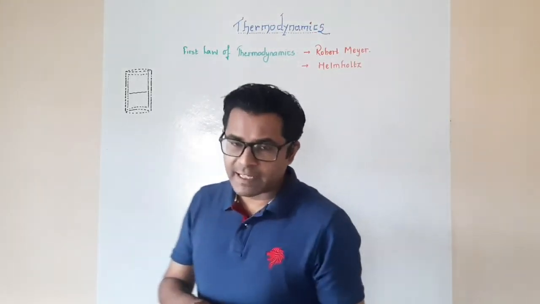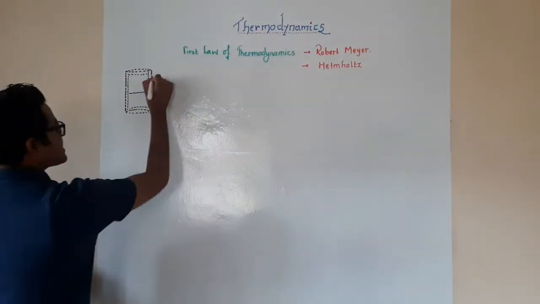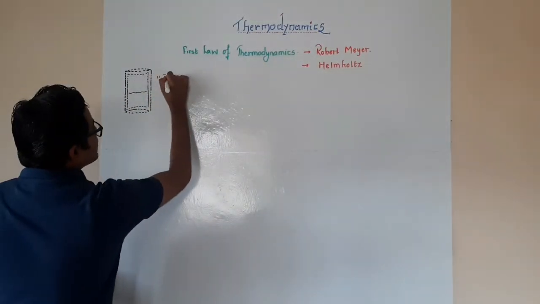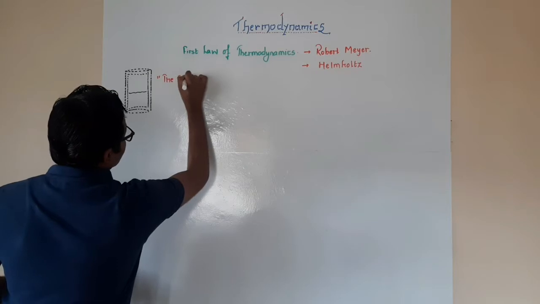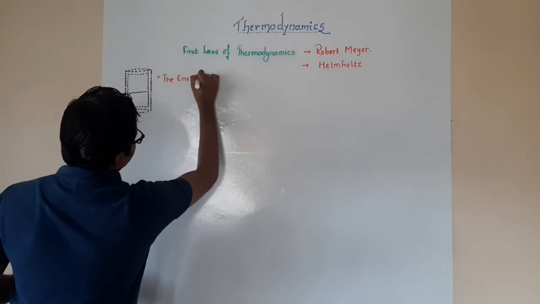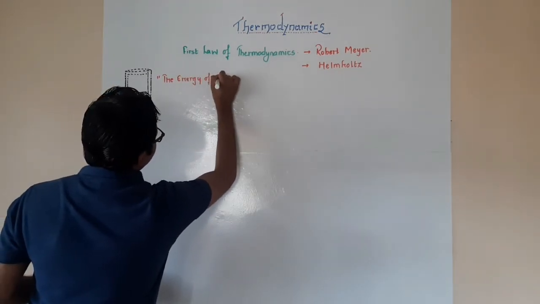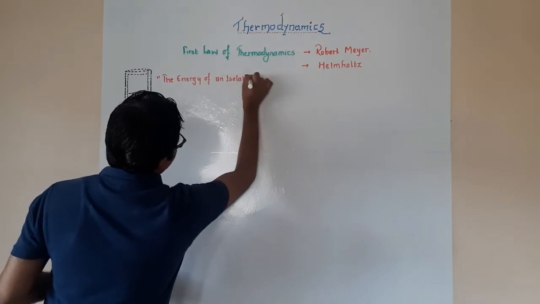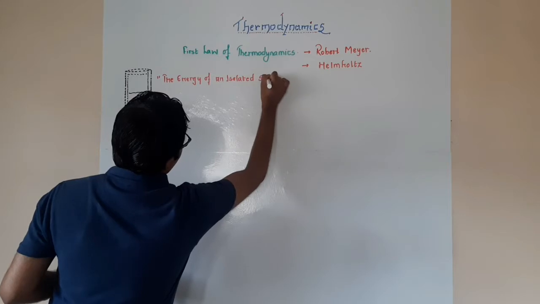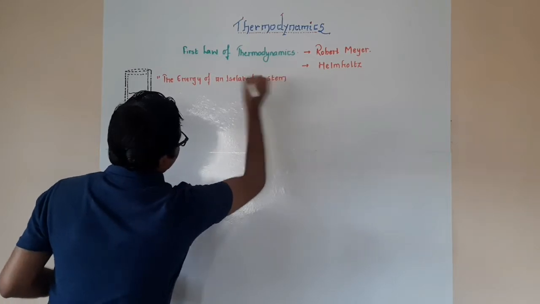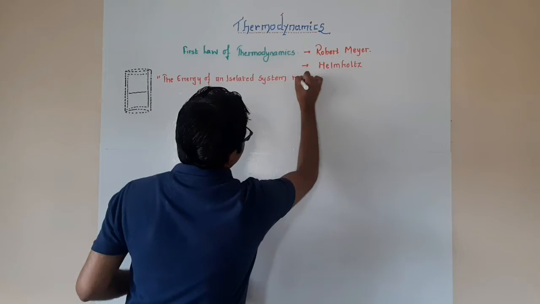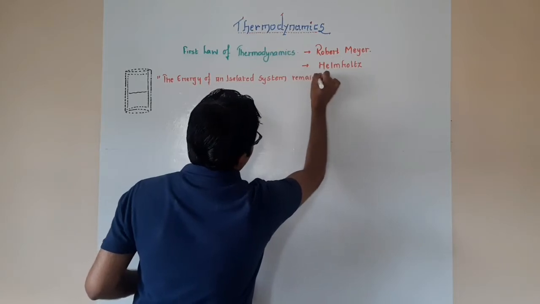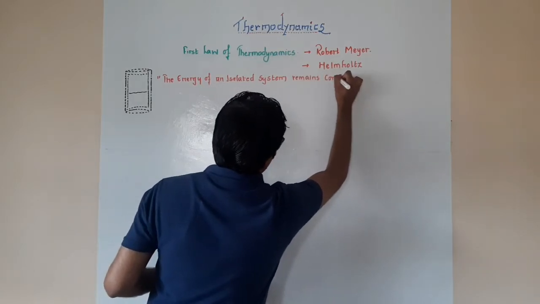So in short, they have put forth a statement which says that the energy of an isolated system remains constant.